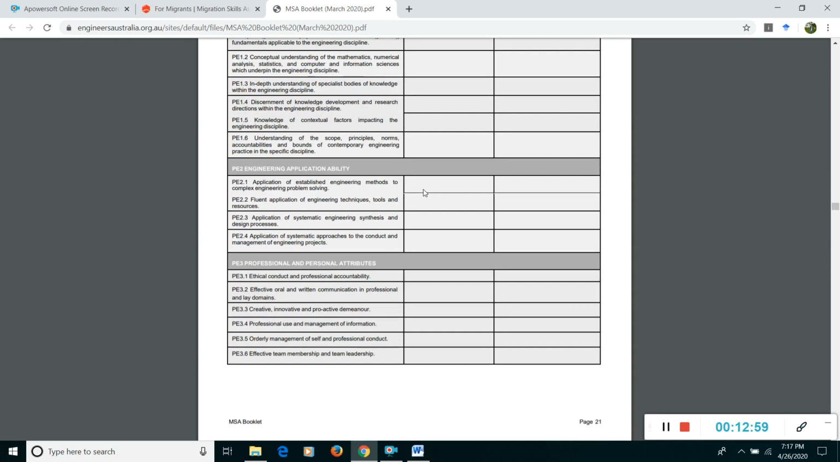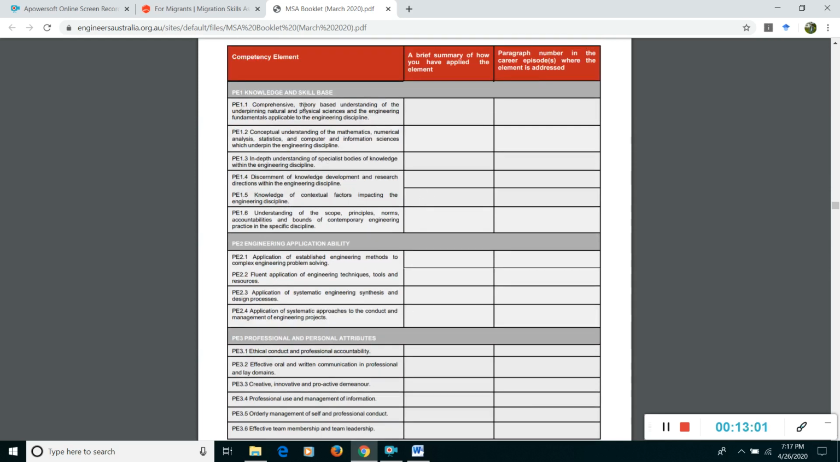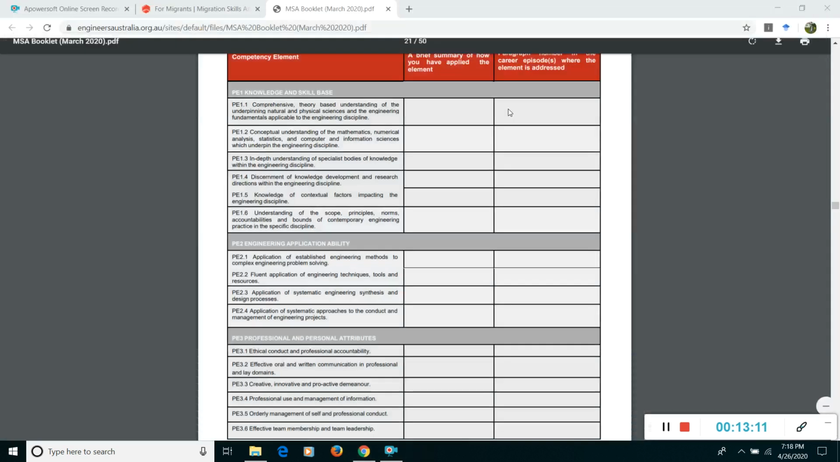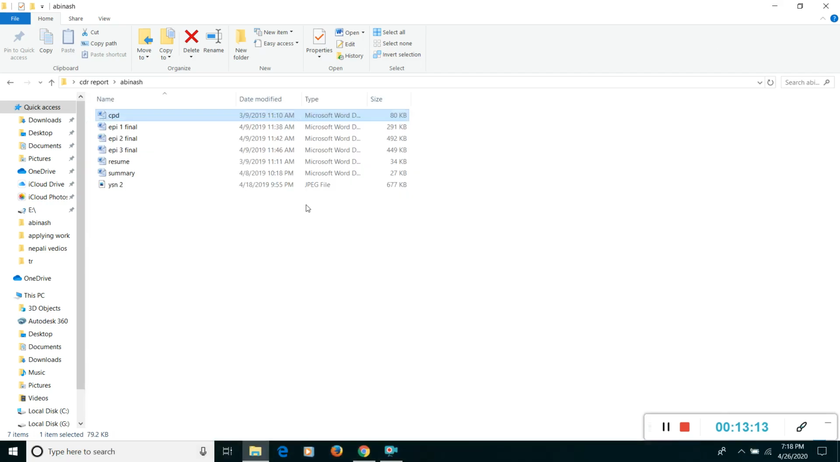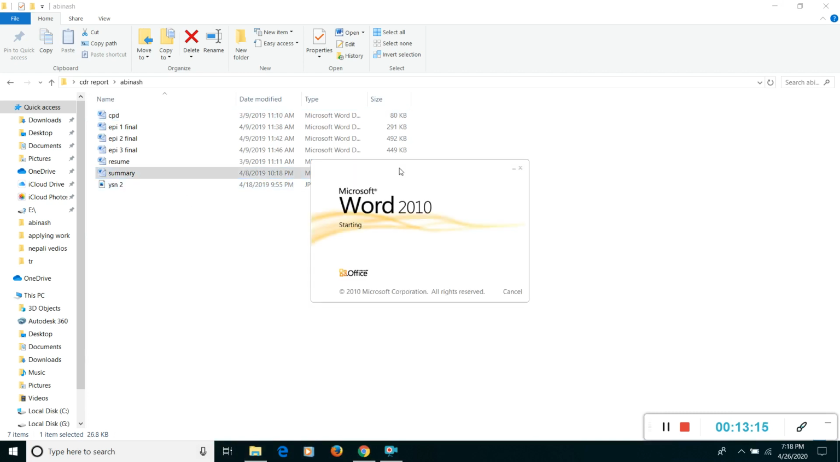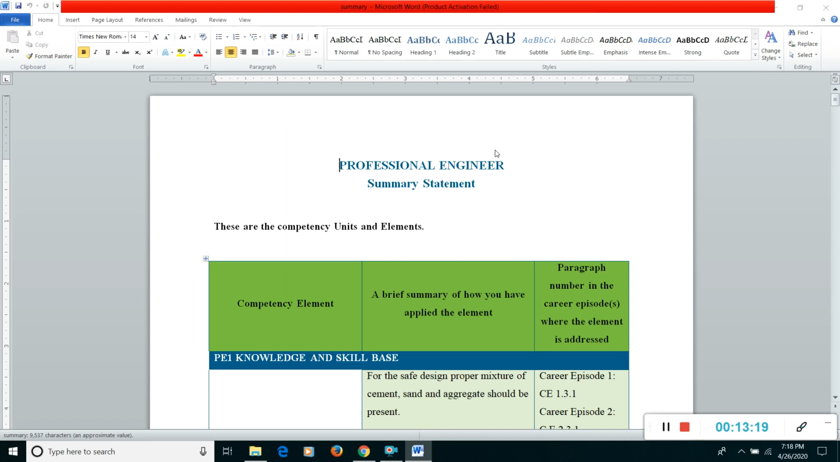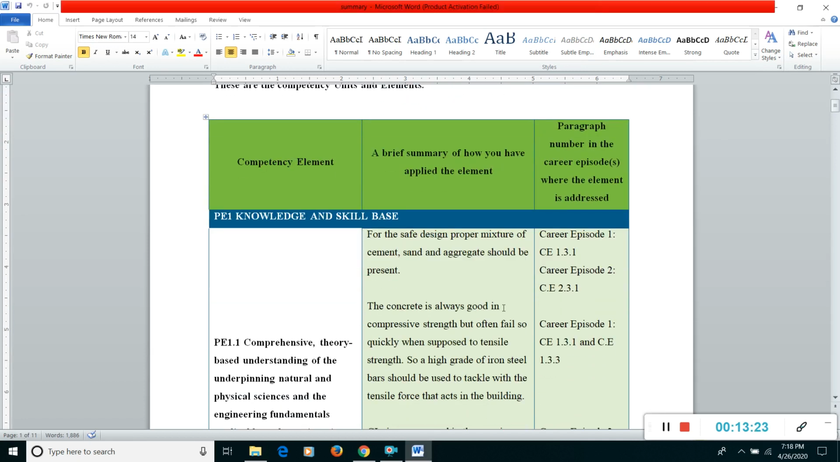So you can just easily write. Here is the knowledge, and whatever you got, from which CPD you got that knowledge. I'll show you that as well. Let me see here. So here's the summary that I wrote. It was actually pretty easy. You can just write the thing.